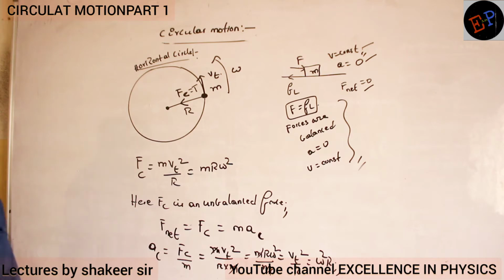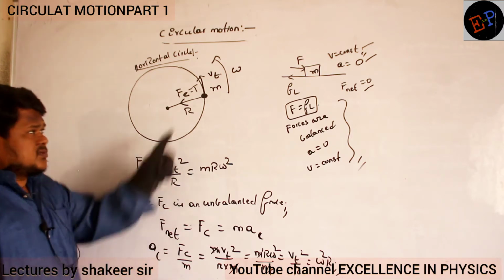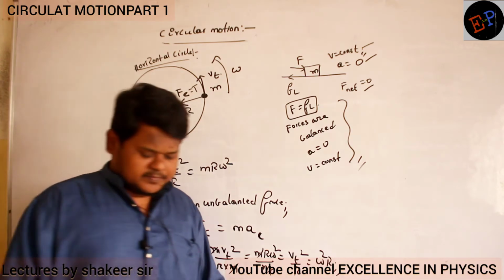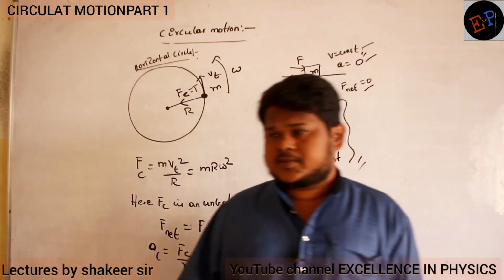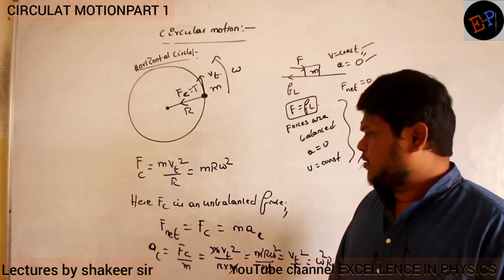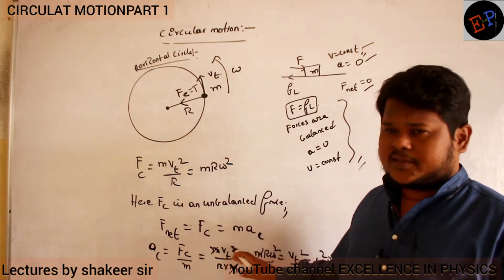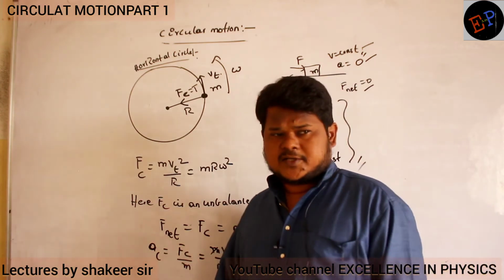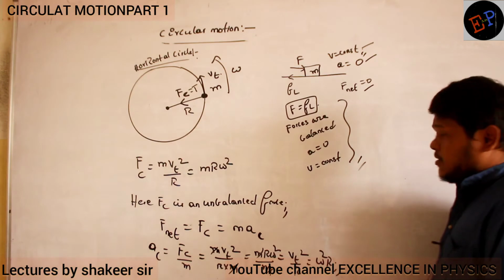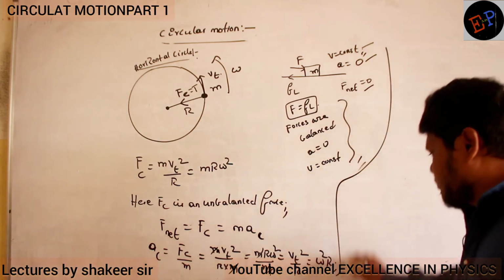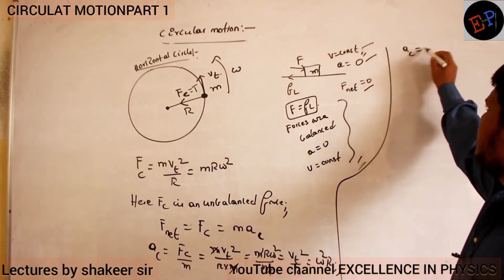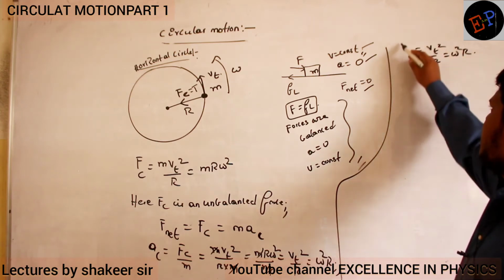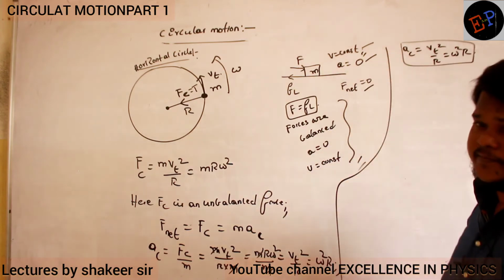Are you able to understand what we are doing here? So centripetal force is an unbalanced force. There is no force to balance this one. If it is an unbalanced force, definitely there will be net force. Clear, no? And net force is equal to mass into acceleration. And what kind of acceleration is this called? Centripetal acceleration. And these are the equations of centripetal acceleration. Clear now? So what are the equations of centripetal acceleration I got? One is v square divided by r, another equation is omega square into r. These are the equations.